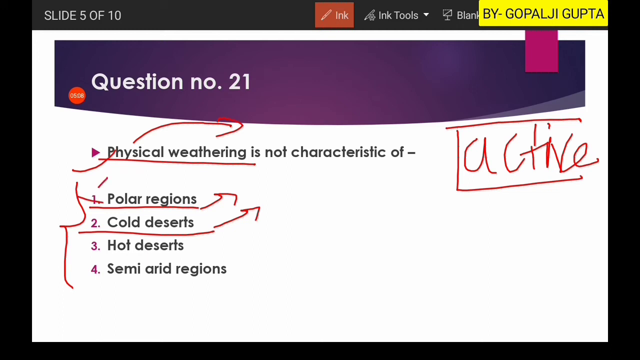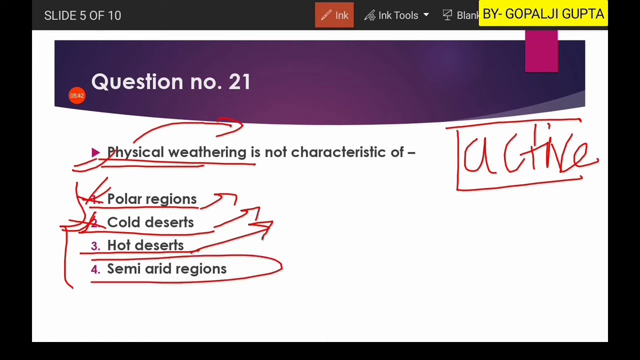So the first and second options will be dominated by physical weathering. Now in the third option you have the hot deserts, which have more extreme temperatures. In extreme temperature, if there is any solution, it will be found in the gaseous state. So definitely here also you will not have any solution, and hence no chemical weathering, and it will be characterized by only physical weathering.